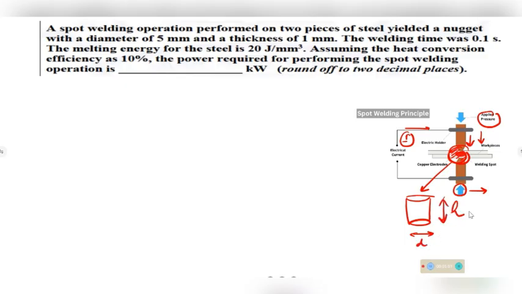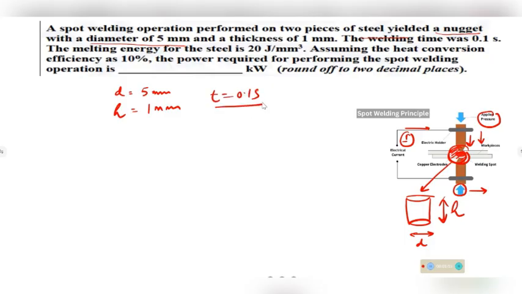Based on this, we have taken this numerical from the GATE examination. So let us read this numerical. Spot welding operation performed on two pieces of steel yielded a nugget with a diameter of 5 mm. So we have the diameter D as 5 mm and thickness is 1 mm. Let's write this thickness as height h of nugget. Then the welding time we have been given as 0.1 second.